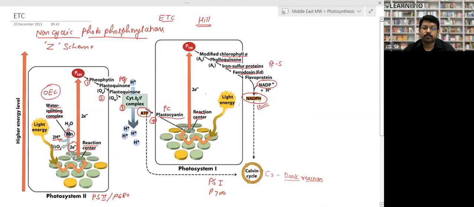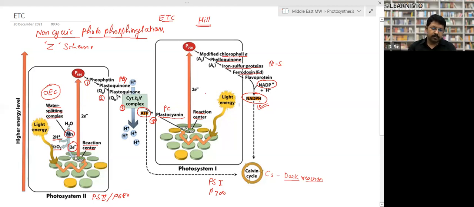Next is the electron transport chain. Look, this is called the non-cyclic electron transport chain. It is more important. What happened? Light energy falls on these antenna molecules. P680 is the reaction center of photosystem second.